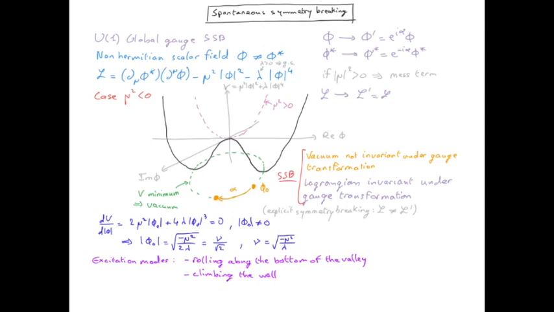that will give us a quadratic potential and corresponding to a mass term in the Lagrangian. But now that mu squared is negative, we don't have a quadratic potential positively defined near the phi equals 0, which therefore does not correspond to a mass term.